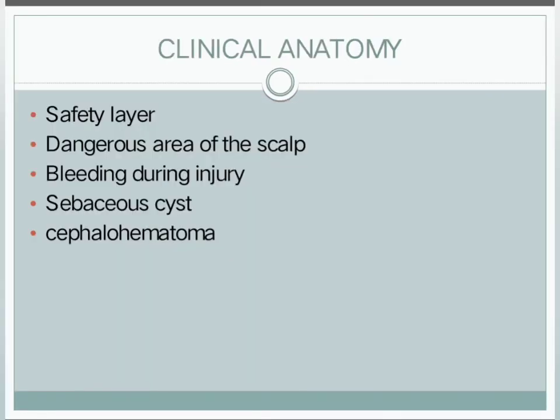Anatomy of the scalp. It is also called a safety layer because it protects the underlying cranial vault. The first 3 layers of the scalp, that is skin, superficial fascia and the epicranial aponeurosis, are called the surgical layers of the scalp or scalp proper, and the loose areolar tissue, the fourth layer of the scalp, is also called the dangerous area of the scalp because of the presence of emissary veins. These emissary veins connect the intracranial venous sinus and the extracranial veins.